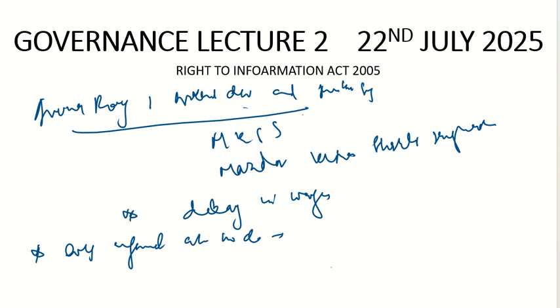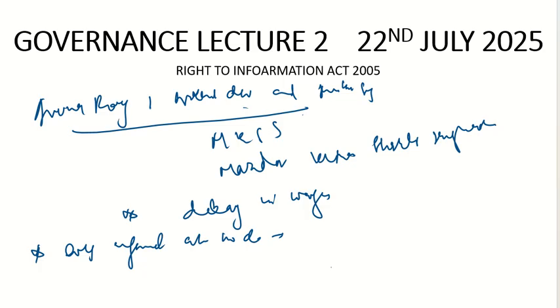So they realized there is a bigger problem in our country: we don't have the right to information. Public servants, by nature, hate to give information to the people. When they are denying this information to us, how can we know how they are working and what they are doing?